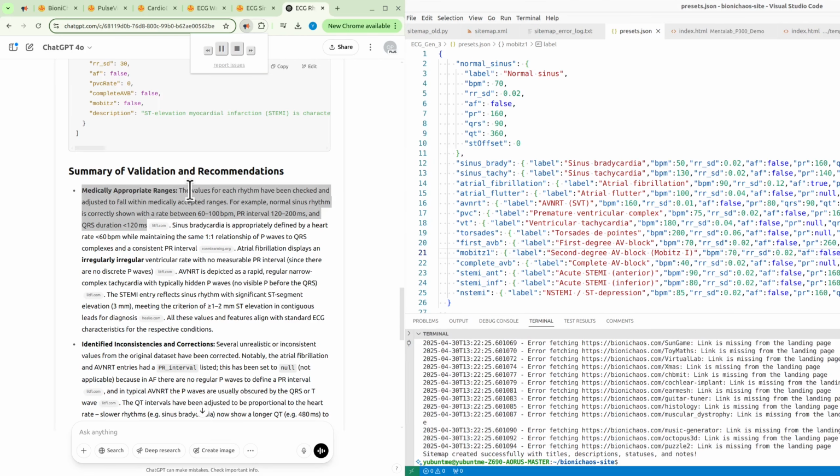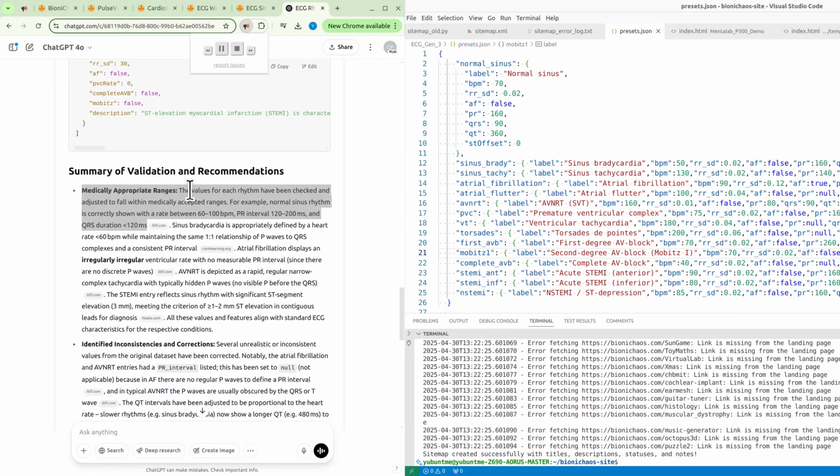Atrial fibrillation displays an irregular ventricular rate with no measurable PR interval since there are no discrete P waves. And it is depicted as a rapid, regular narrow complex tachycardia with typically hidden P waves, no visible P before the QRS. The STEMI entry reflects sinus rhythm with significant ST segment elevation of 3 mm, meeting the criterion of greater than or equal to 1-2 mm ST elevation in contiguous leads for diagnosis. All these values and features align with standard ECG characteristics for the respective condition.